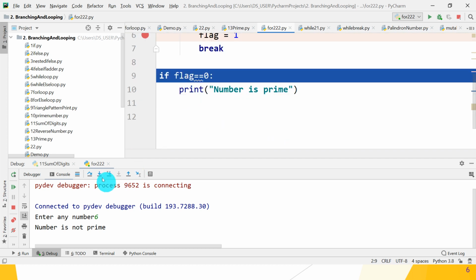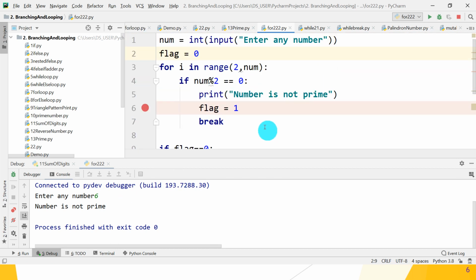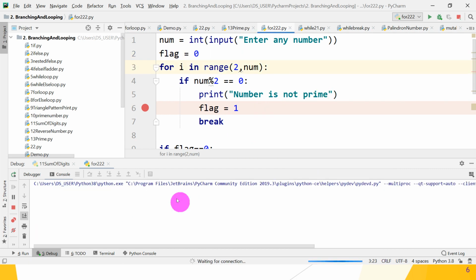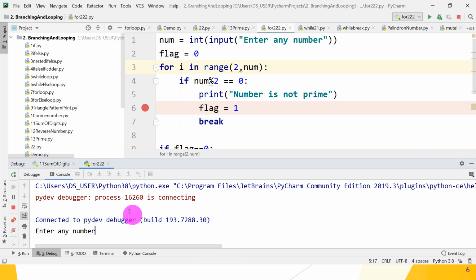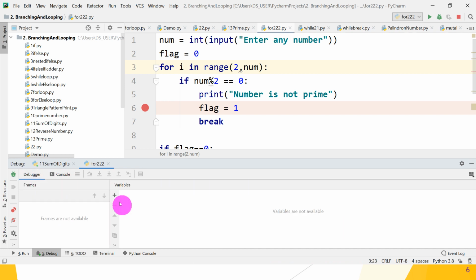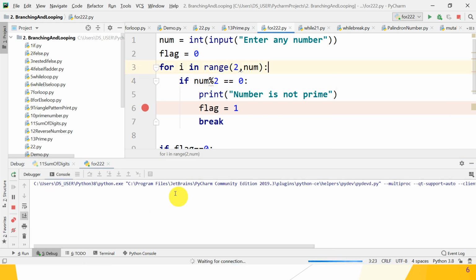So okay, that is all about how to debug. So again check it for any prime number. Right click, debug again. The debugger will start within 1 second. After that enter any number, suppose 5, press enter. Number is prime. Okay, so just debug once again.